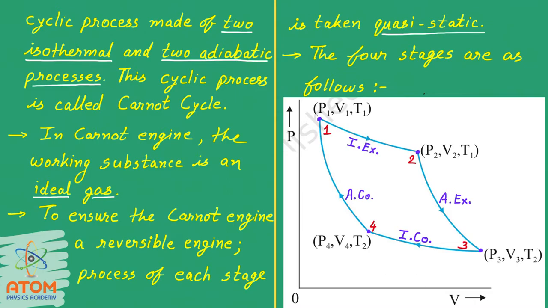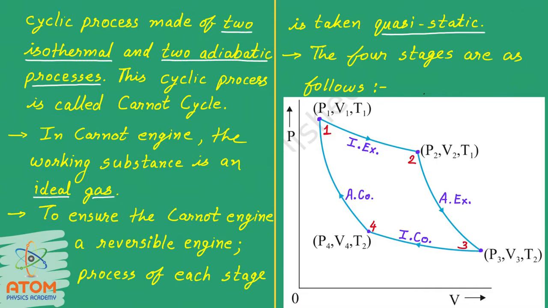The four stages are as follows. In short, the Carnot engine has four stage processes and every process is quasi-static. There are two isothermal processes and two adiabatic processes. See this graph here. This is a P versus V graph and it starts from this point, point 1, then 2, 3 and 4 and comes back to 1 because it is a cyclic process.